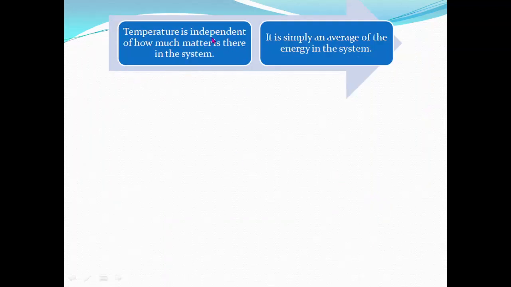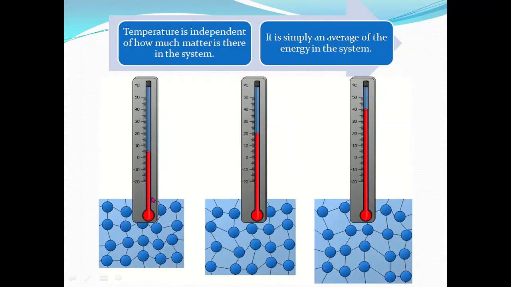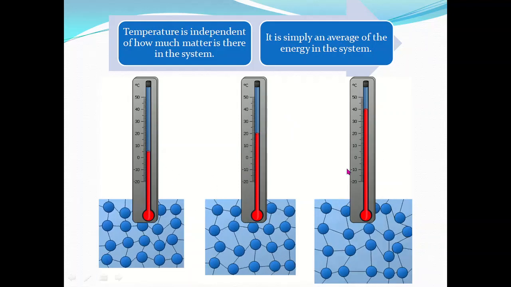Temperature is independent of how much matter is there in the system. It is simply an average of the energy in the system. And we know that it is counted using the thermometer. Less energy, less temperature, more energy, more temperature.